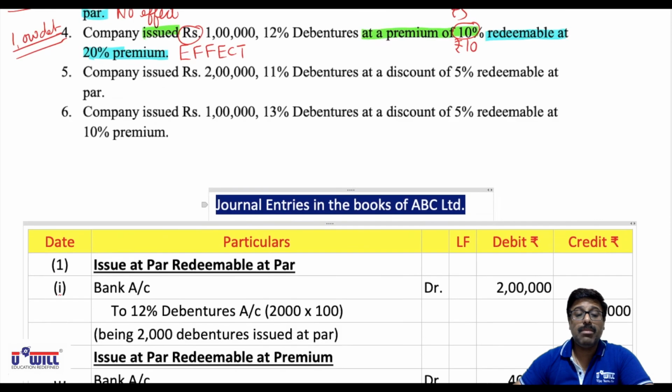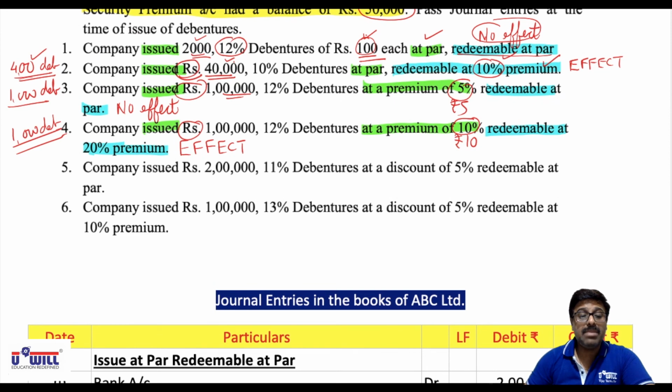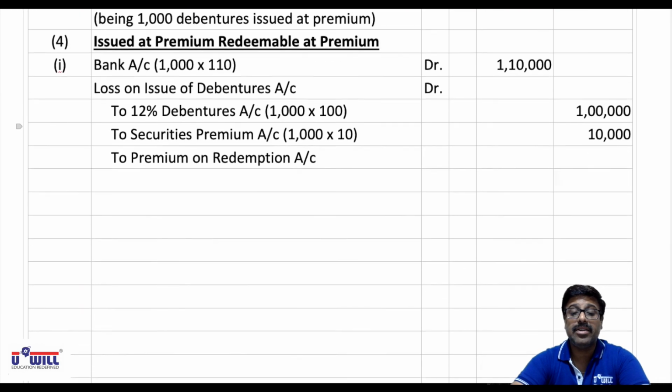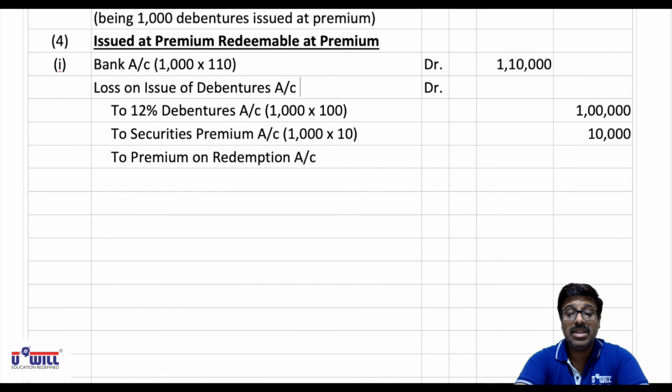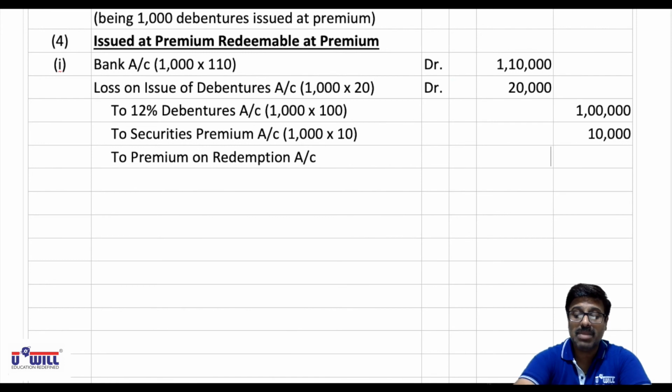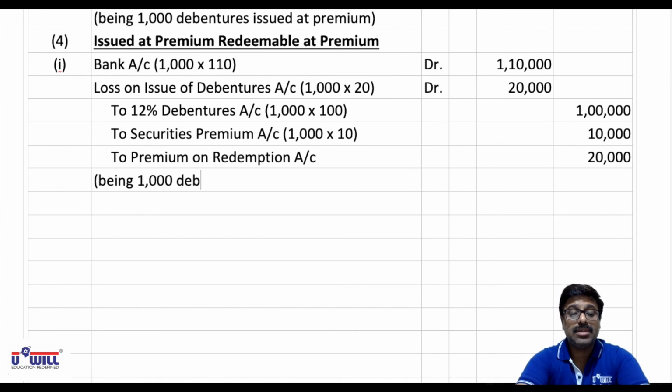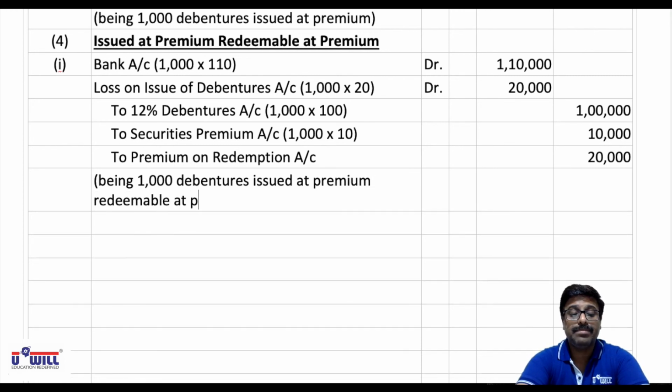Now, what is the premium on redemption? 20% premium means 20 rupees is the premium on redemption. With that amount, we have to record this entry, loss on issue due to premium on redemption. That means 1000 debentures into 20 rupees, that is 20,000. So loss on issue is 20,000, and premium on redemption is also 20,000. Being 1000 debentures issued at premium, redeemable at premium.